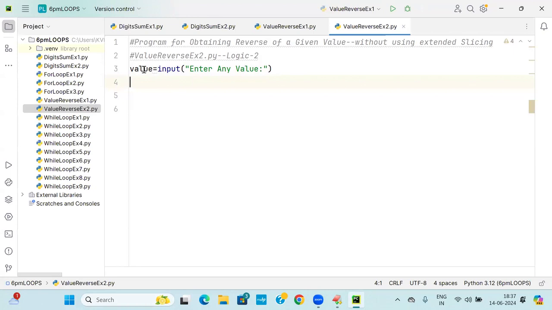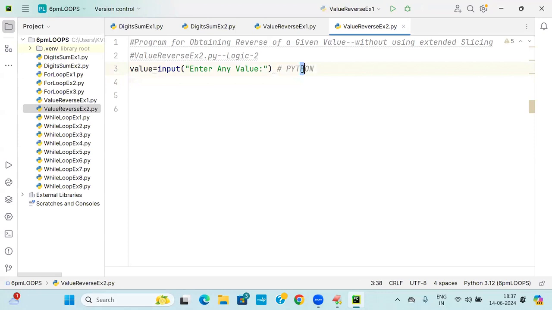Now let us go to the value. What is the value coming? I am taking a string type. For example, take Python. Reverse means what will I get first? N. Next I will get O. The first time I get N, I will concatenate it with an empty string. Next O, I will concatenate with N.